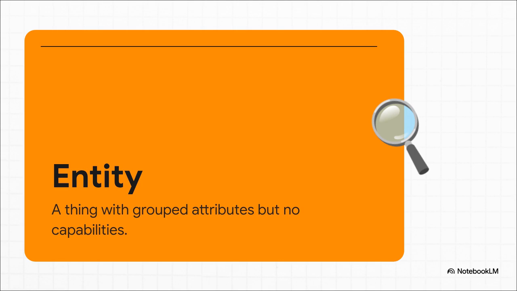A rock has properties, right? It's got a certain weight, a color, a texture. You can group all that data together, but the rock itself can't do anything. It has properties, but zero capabilities. That, in a nutshell, is an entity.